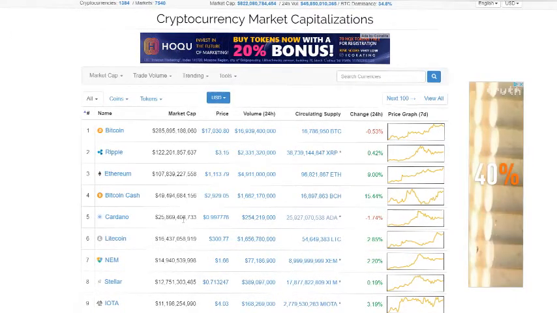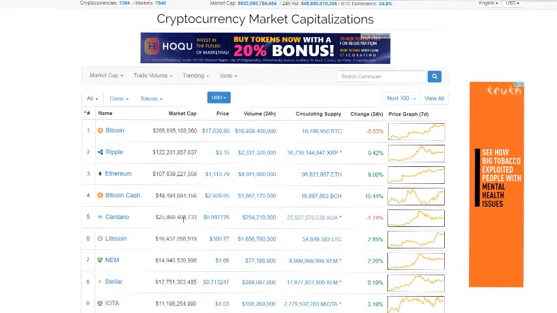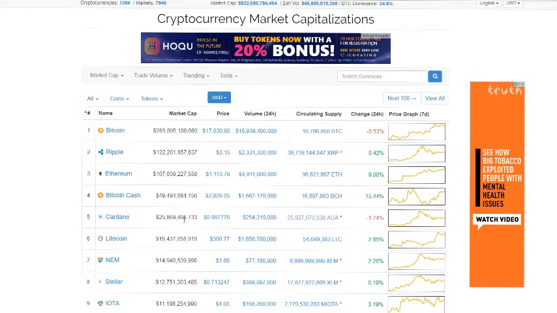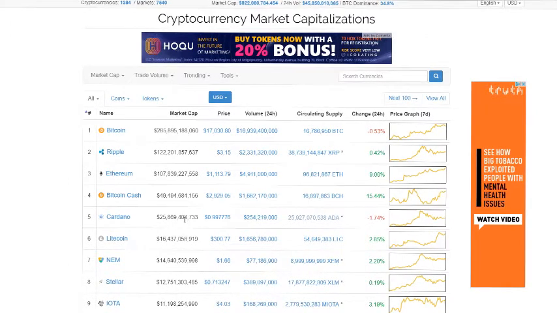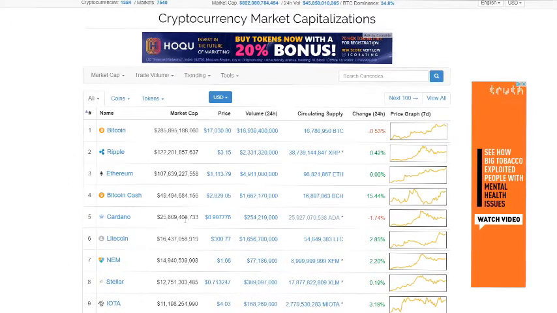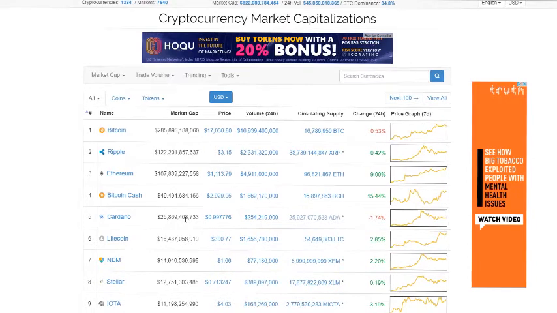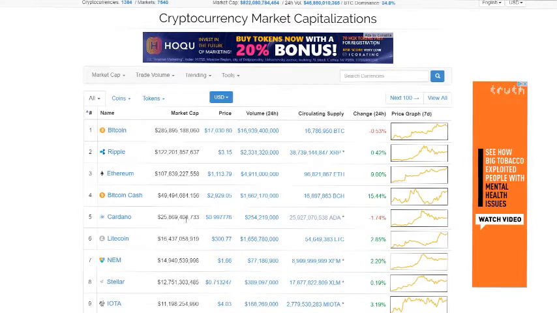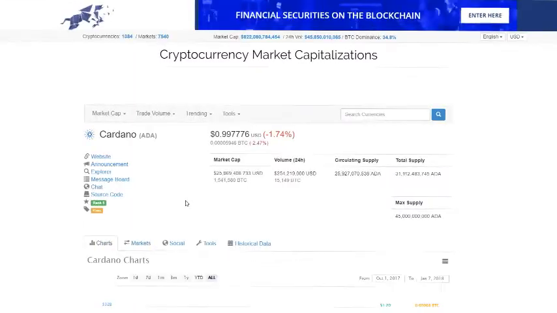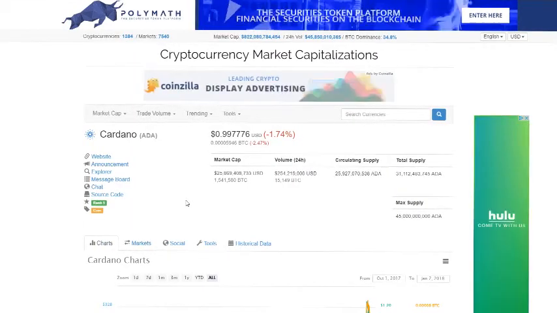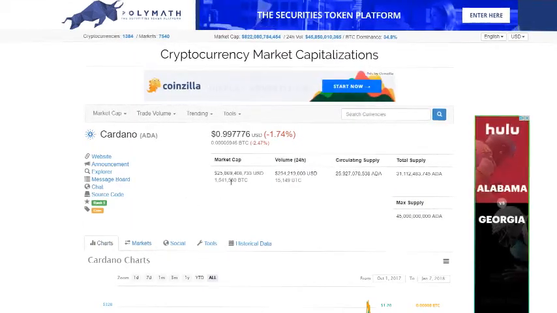So if you want to put your money into Cardano, you just want to take into account that the market cap is extremely high in the current market, therefore making it slightly less volatile, and it's going to basically mean that it's going to have a lot of new money pushed into it to get to the next price point. Market cap is a good indicator of how much growth a coin has, how much resistance it has, and how much room it has left to grow, if that makes any sense.